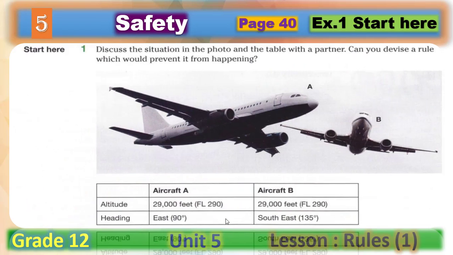Now let's have a look at our first exercise in our lesson today. Please open your course books, page 40, exercise number 1. Your job is to study the photo which has 2 planes, A and B, and study also the table carefully and try to devise or create a rule to stop the 2 planes from crashing or hitting each other. Stop the video and decide, or you can write the rule in your notebook. And when you finish, play the video again to check your answer.